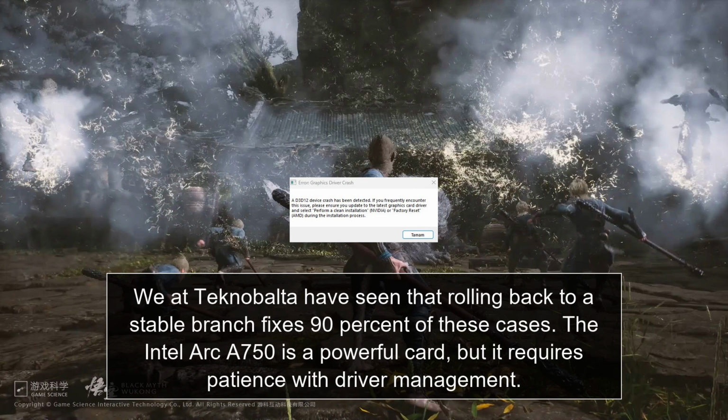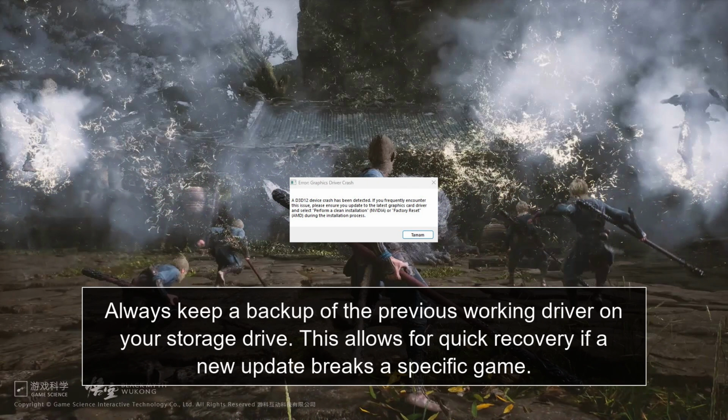The Intel Arc A750 is a powerful card, but it requires patience with driver management. Always keep a backup of the previous working driver on your storage drive. This allows for quick recovery if a new update breaks a specific game.